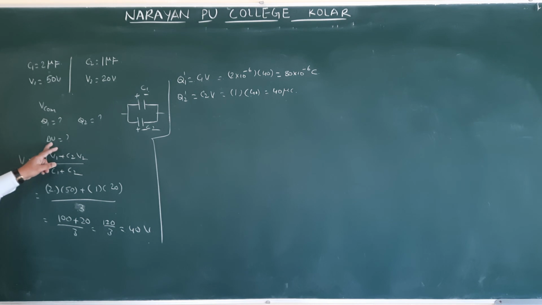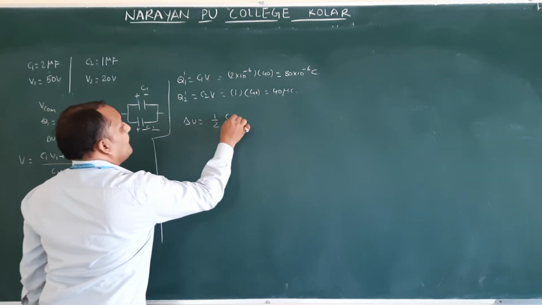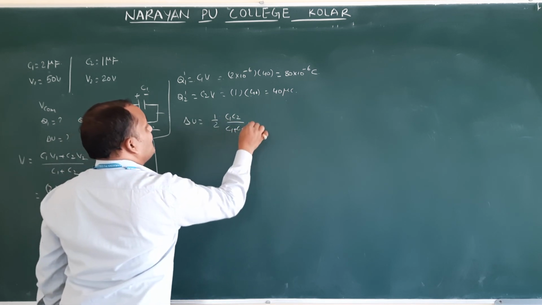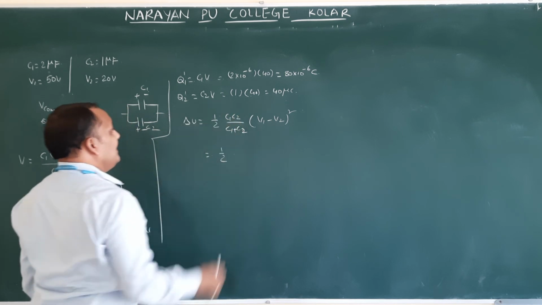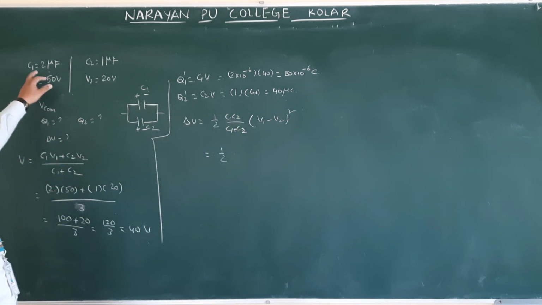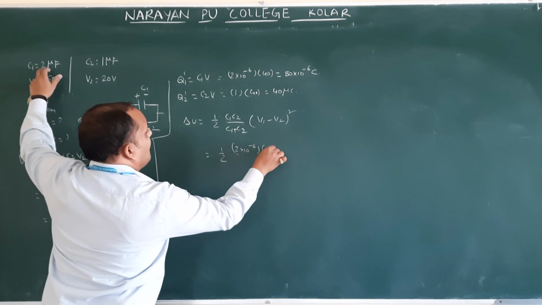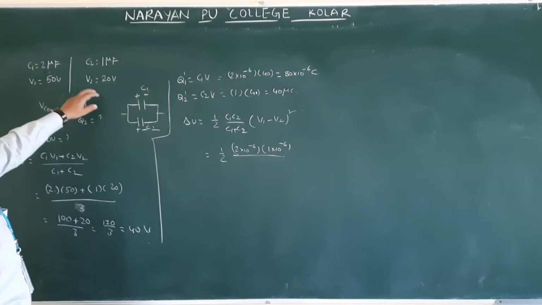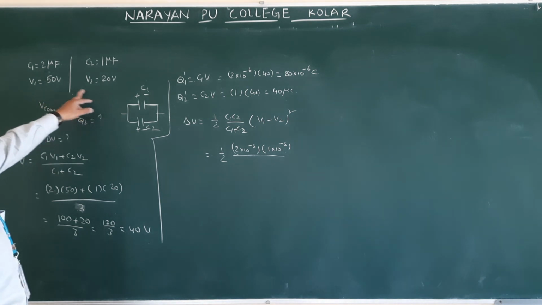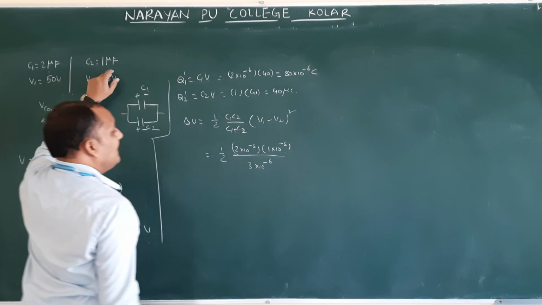Next one, loss of energy. Loss of energy equation: delta U is equal to half, C1 C2 by C1 plus C2, into (V1 minus V2) whole square. C1 value is 2 into 10 power minus 6, C2 value is 1 into 10 power minus 6, divided by C1 plus C2, 2 plus 1, that is 3 into 10 power minus 6.